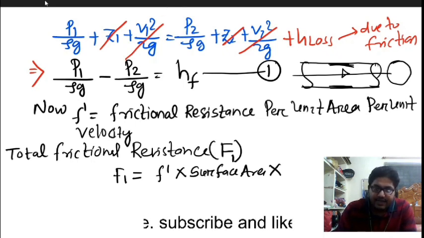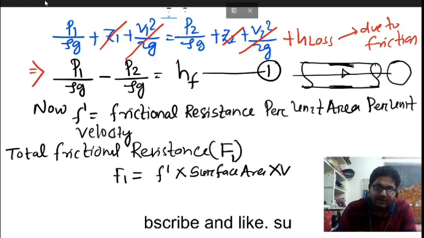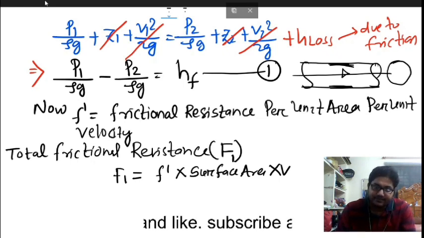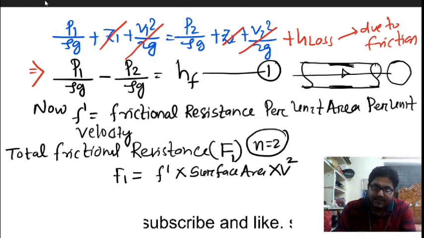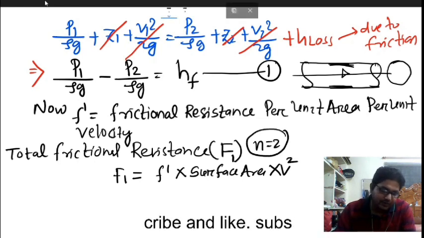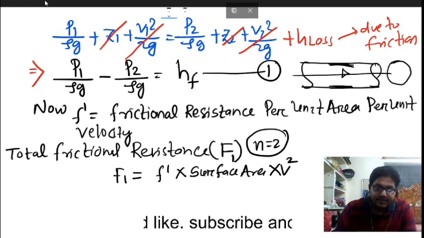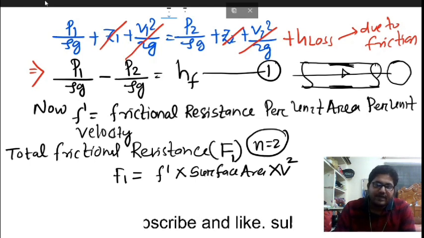And what do you have to multiply? The velocity to the power n, because I already told you this frictional resistance varies as v to the power n. In our case, n we have assumed to be 2. So this is v square. Now this is the total frictional resistance. But already we have derived the Bernoulli equation. Whenever you apply the Bernoulli equation, we have to follow all the assumptions taken in it.